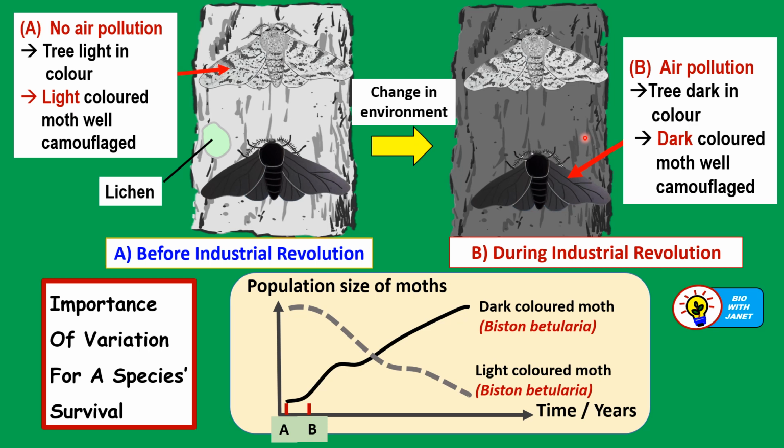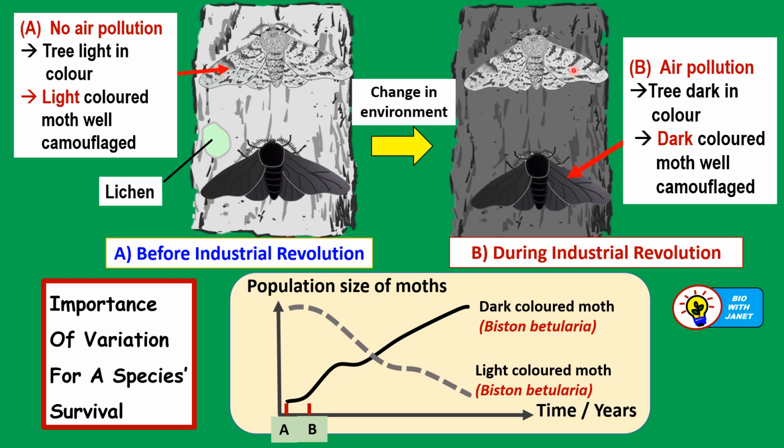Now, in this situation, which moth was better camouflaged? Yes, it is the dark colored moth. It was well camouflaged. It had the ability now to blend in with the dark surroundings, and it can match the dark background, so it is not easily seen by the predators. It will remain hidden from the predators, although it's there.